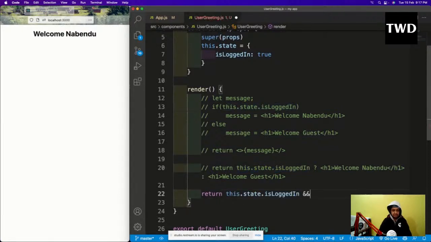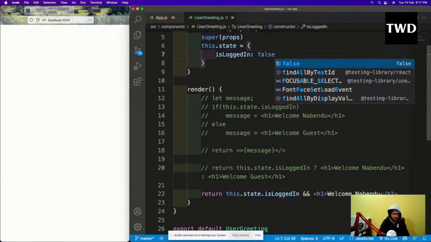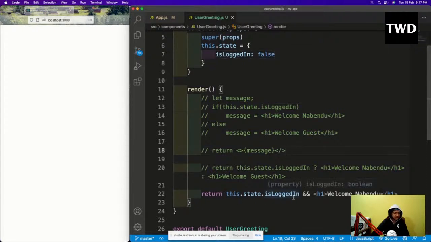and the and operator is also known as the short circuit operator. Why? It doesn't have an else part. The and operator doesn't have an else part; it is like that only. So if it is true, then only it will be shown. That's why I'm saying it is not a complete solution. If it is false, it will not show anything. If this.state.isLoggedIn is true, then this side is shown.